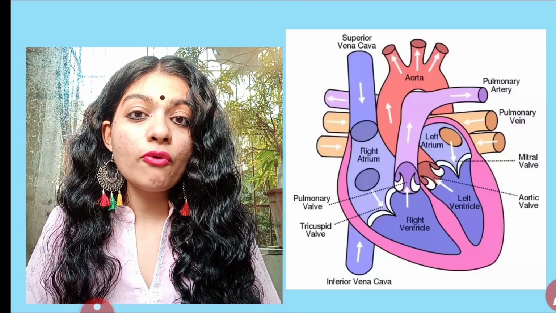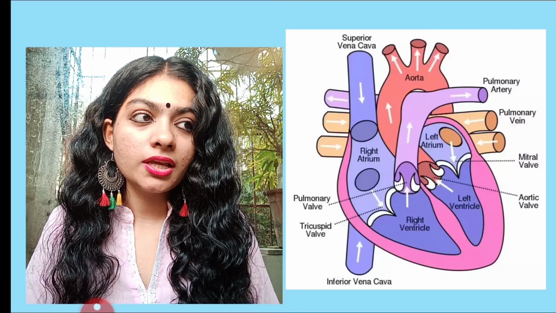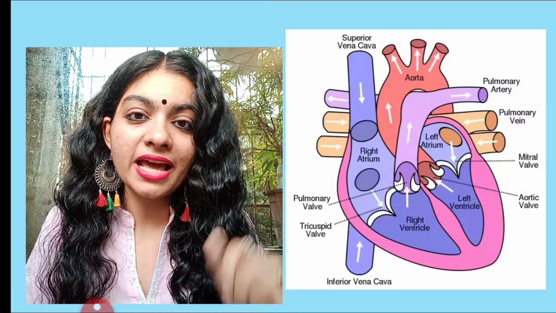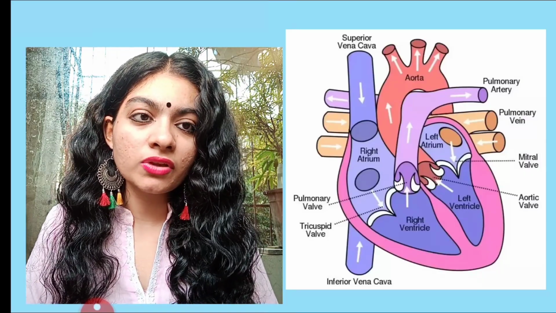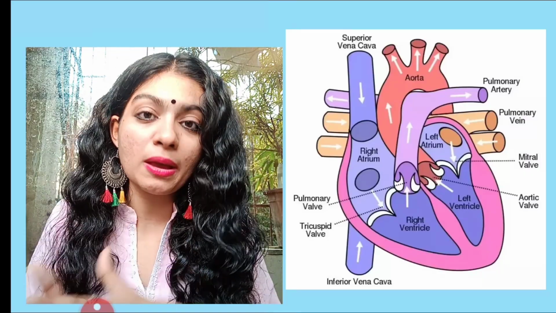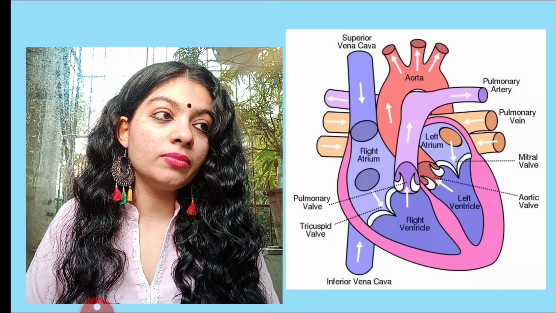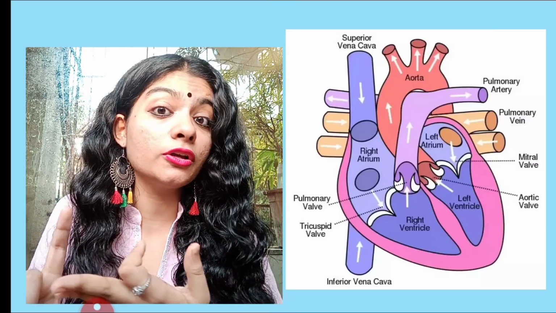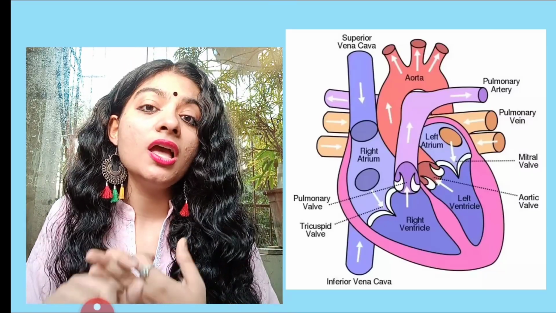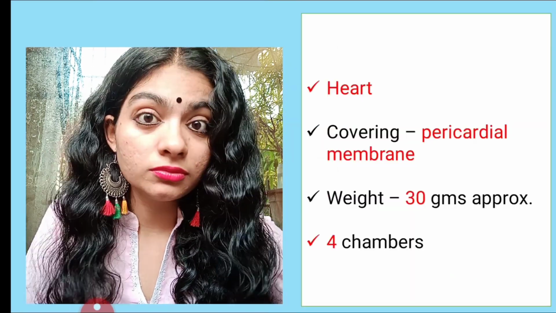The heart is four chambered. Guys, this is again very important. They can ask: the human heart contains dash chambers. So four chambers. In fact, all mammals have four chambers, and humans belong to mammals, right? We have a four chambered heart. Similarly, the questions can be: crocodile has dash chambered heart, birds have dash chambers, Pisces, that is fishes, have dash chambers. So we need to know this also.